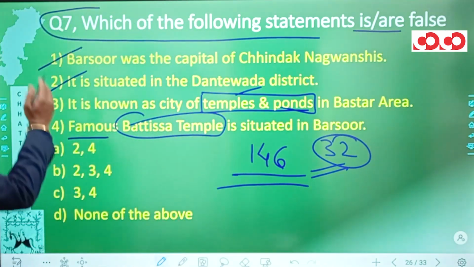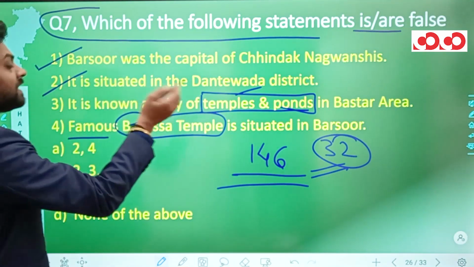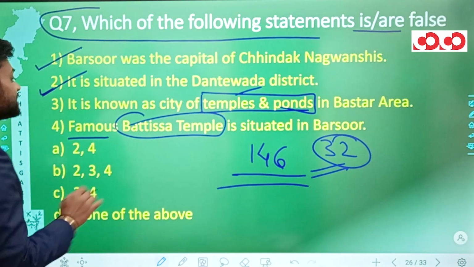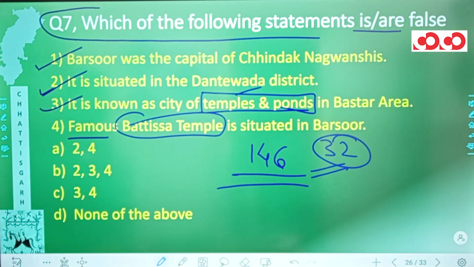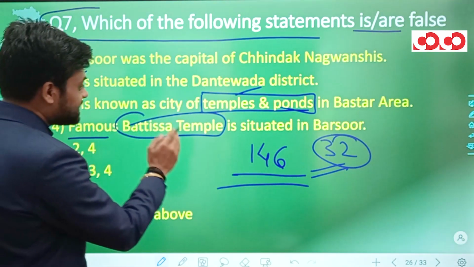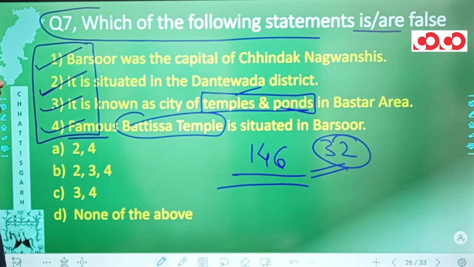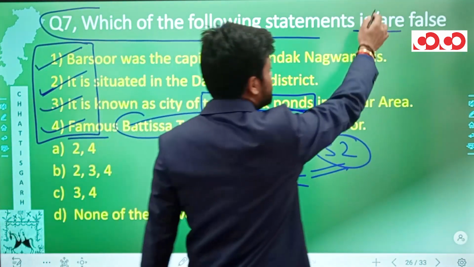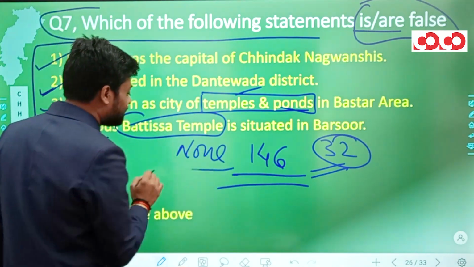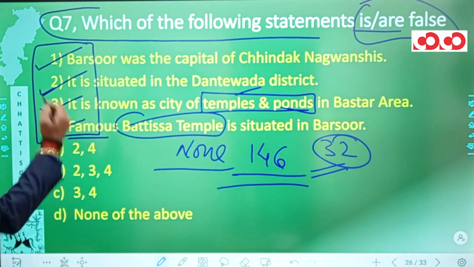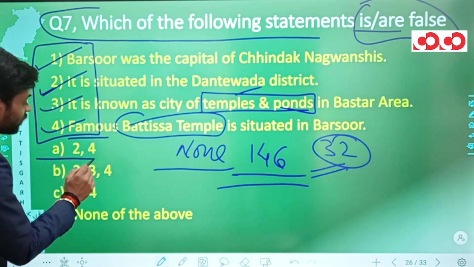So the first statement that it was the capital of Chindak Nagvanshis is correct. Second statement, situated in the Dantewada district, is also correct. Third statement, known as city of temples and ponds in Bastar area, is also correct. And the 4th statement, famous Battisa temple is situated in Barsur, is also correct. So all of the 4 statements are correct. However, we have to tell which of the statements are false. So in this case, none of the statements are false. So what is the option that we'll have? We'll try and match the options. Option number A says 2 and 4 are correct.